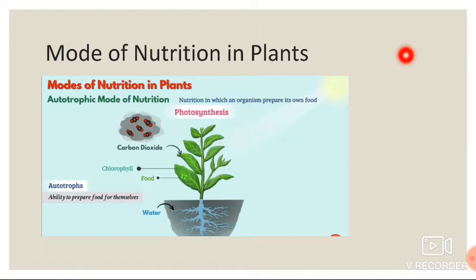The mode of nutrition in which an organism can make food themselves from simple substances is called autotrophic mode of nutrition. Auto means self, that is they themselves. Tropos means nourishment, means nutrition. So animals and most other organisms take in the food prepared by the plants.